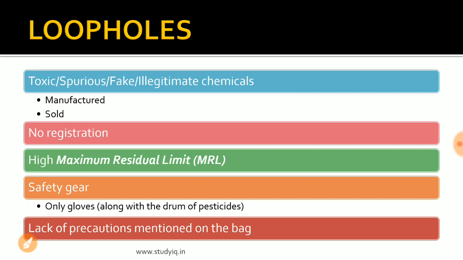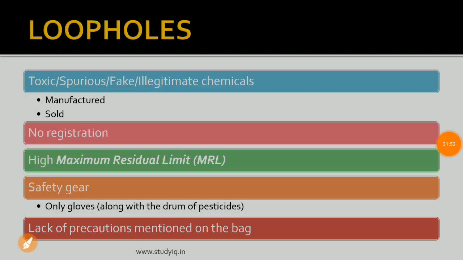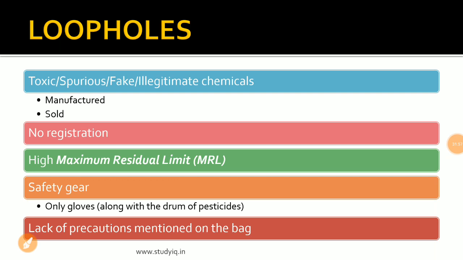So the maximum residual limit of the chemical should be as low as possible. That is, once they are used to shoo away the pest, to prevent the pest attack, then a minimum amount of residual limit should be there. Currently the chemicals being produced in these industries have a very high maximum residual limit, and government regulation should be there so as to reduce the maximum residual limit and also to produce such pesticides that leave a minimal impact after their use.